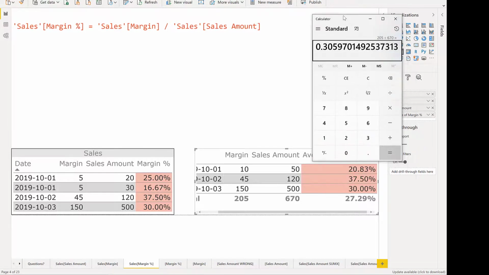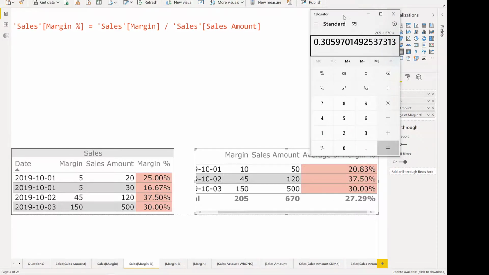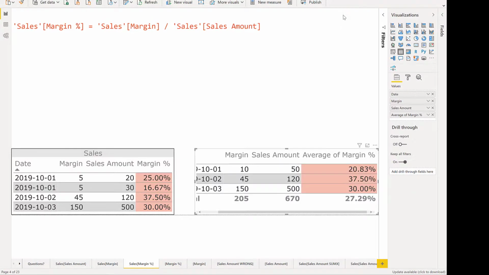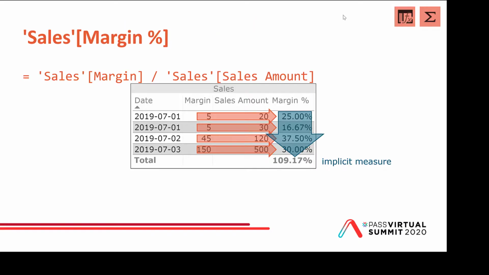So 27 would be wrong because with the 27 we are calculating the average of those numbers, but we do not replicate the formula of margin divided by sales amount in the total. So what we should calculate is the total of the margin divided by the total of the sales amount to get the 30.6%. So how can we do this? We can't do that with calculated columns. So we have to reach out to measures.